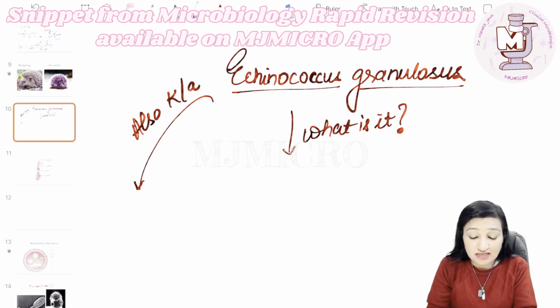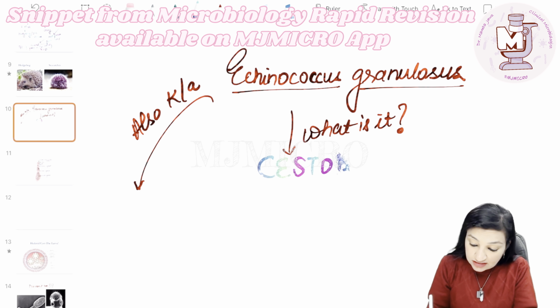Now, I said it's a parasite. What exact type of parasite is it? Remember, this fellow Echinococcus granulosus is a flatworm. Precisely, it is a cystode.